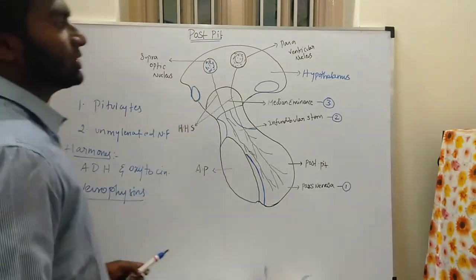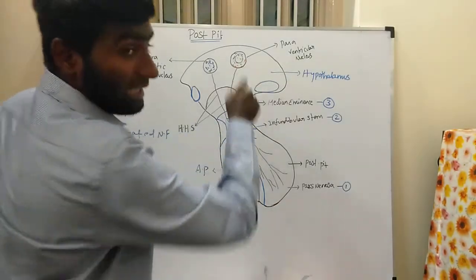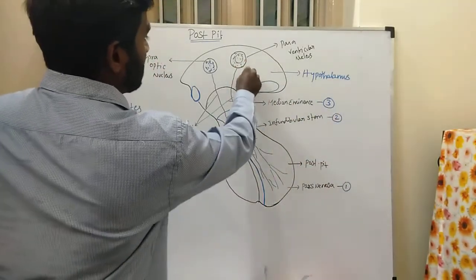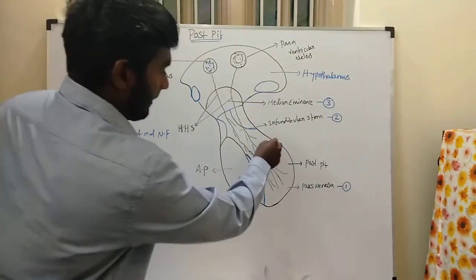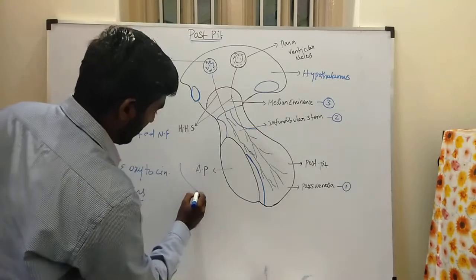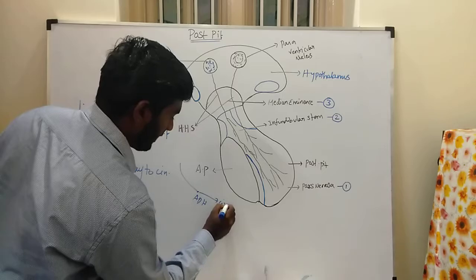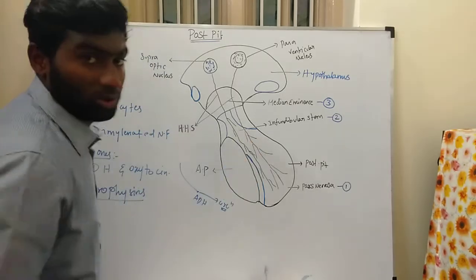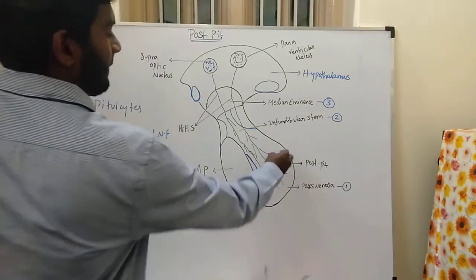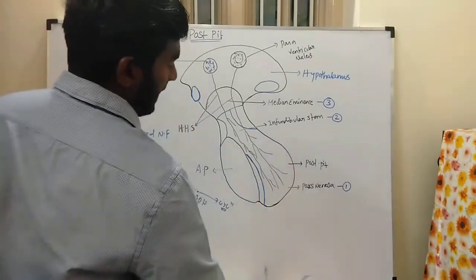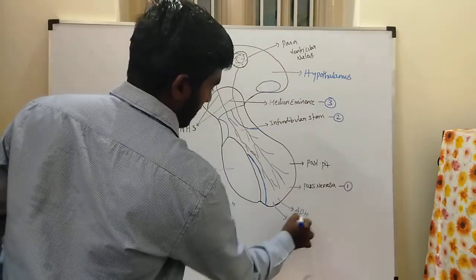These hormones are situated at the nerve endings. When an impulse is generated from the hypothalamus, the ADH hormone comes to the posterior pituitary, where it is stored. From the nerve ending, ADH and oxytocin are released into the circulation.